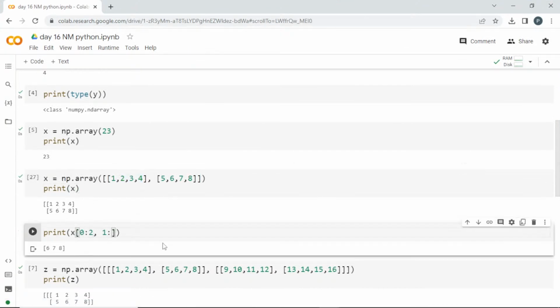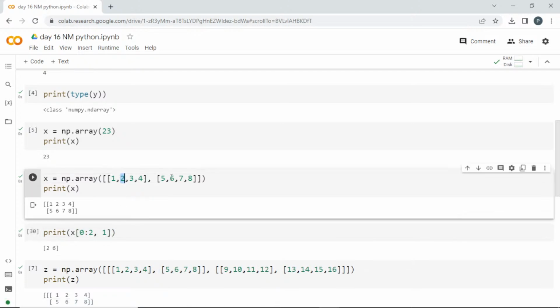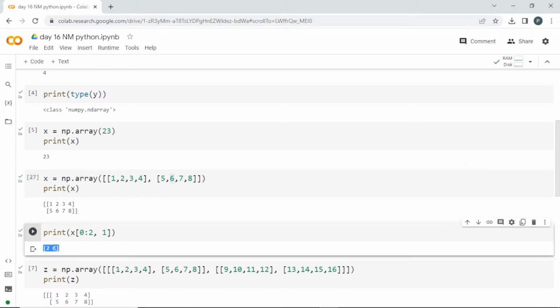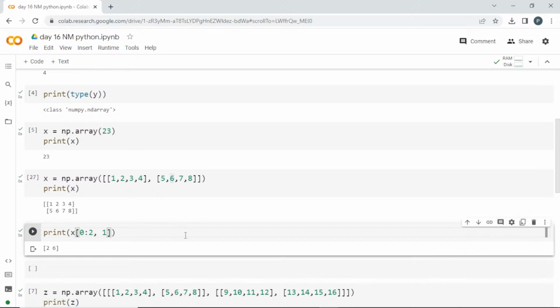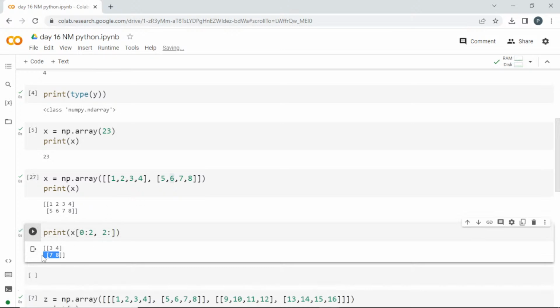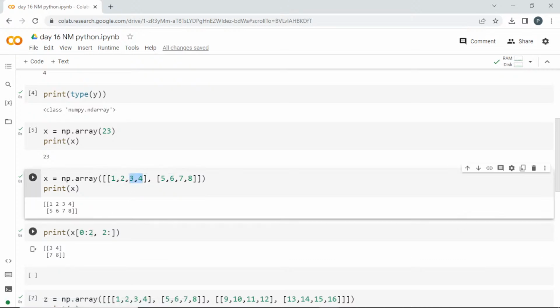Zero to 2. So this is going to give you both of these things, and in that I'll get the first index alone. Which means here from 2 we got it, and here the 6 we got it. Clear? And similarly you can access a range also. Here you can go with 1 to the end, or from 2 we'll get till end. In both it will do the same operation. It is 3, 4 and 7, 8. 3, 4 from here because it is from 2nd index till end. Here also it did the same.